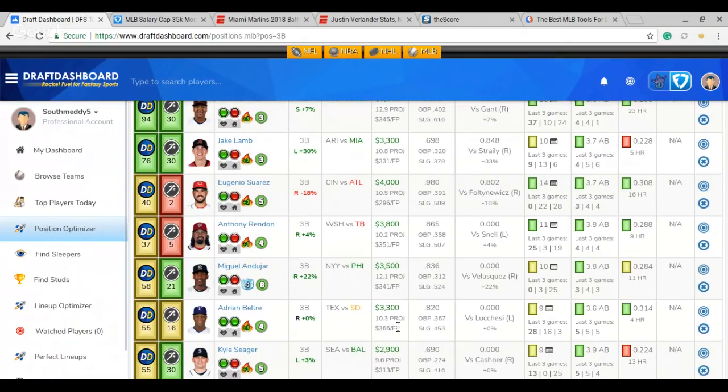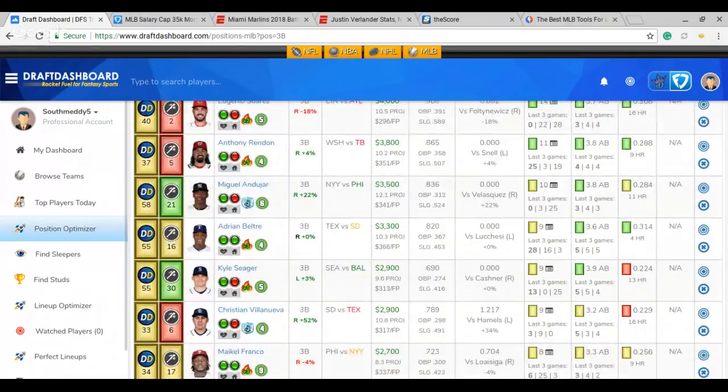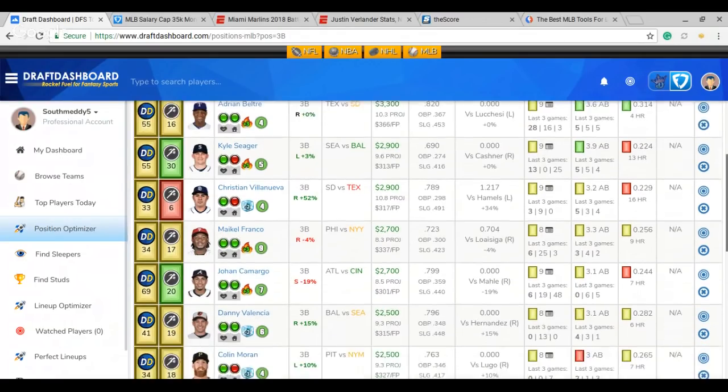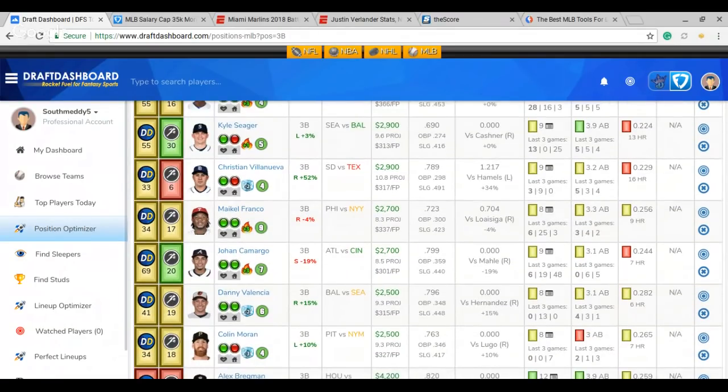I love Beltre though. I think he's in a very, very good spot. Hits lefties very well. Seager, kind of a GPP pick there. Villanueva, GPP pick. He does really good against lefties. Home run wise, average, he's terrible. Cole Hamels, he's a pretty good lefty though. So GPP, if you want to go that way.